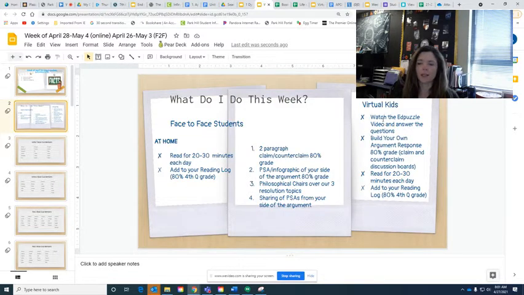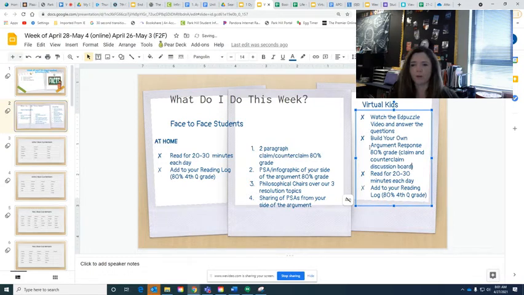So you're going to see over here for you guys, you'll have this as an Edpuzzle. So you'll have a couple questions to ask, and then you will build your own argument response, which is an 80% grade. So there's a claim and the counterclaim. So it all goes on the same discussion board, actually. So I should probably change that to discussion board. I will be giving you information about that so that you can do well on it. And then, of course, hopefully you're still reading and then logging your minutes for how much you're reading.